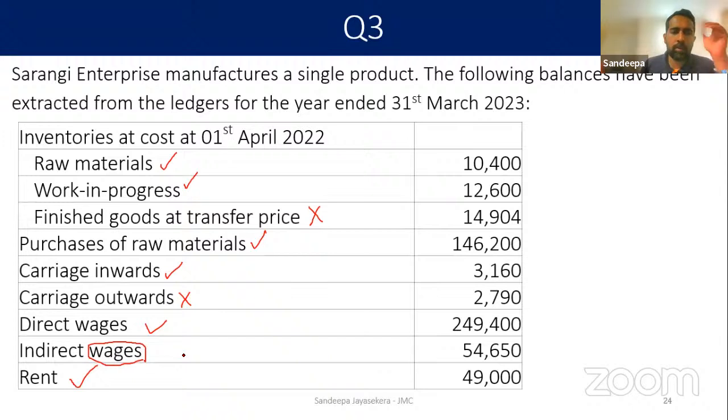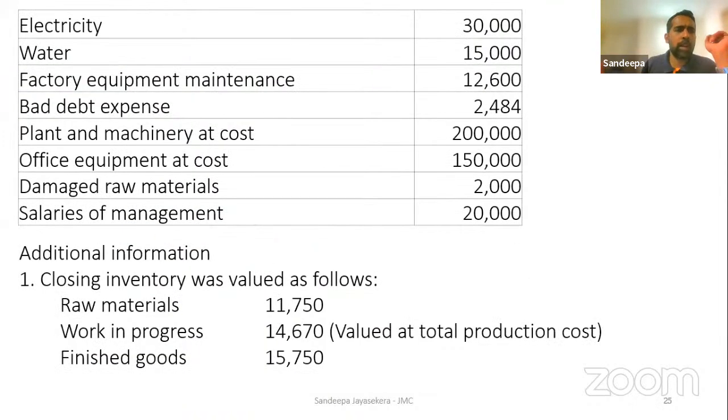Rent, yes, we are going to take that as well. Next one, electricity, there will be part of it. Water, factory equipment, maintenance, yes. Bad debt, no, it is not coming under manufacturing. That goes to selling and distribution. Plant and machinery at cost: what we need to take is the depreciation. Office equipment, no, that is not coming to us. Damage raw material, yes, we have to deduct. Salaries of the management: it does not say factory management, therefore this is going to admin expense. Salaries of the management, no.